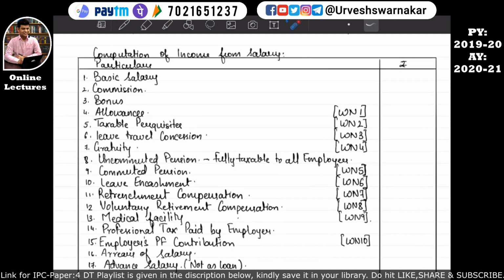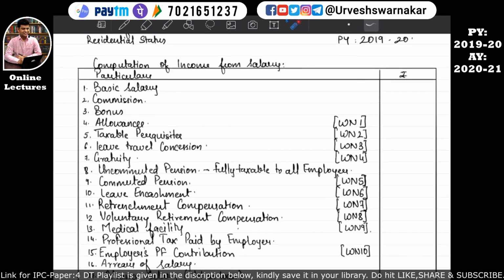Okay, so in this format, we have studied all these line items, but we have not studied all the line items in detail. So by now, you all might have understood that basic salary, commission, bonus, allowances can be simply understood as a way in which the salary of the assessee is divided in a salary schedule. So you all might be thinking why this bifurcation or why this division is done of the entire salary.